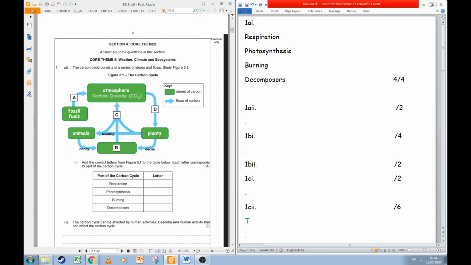Hello and welcome to today's feedback on the 2018 Eduqas Component 2 paper, the first couple of questions. I asked you to do these questions to practice what we learned about weather, climate and ecosystems.